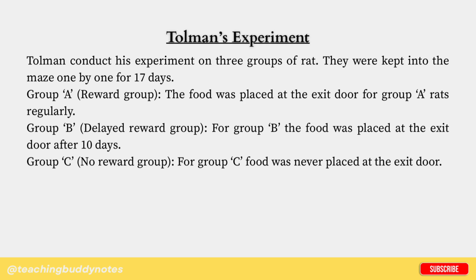Tolman's experiment. Tolman conducted his experiment on 3 groups of rats. They were kept in the maze one by one for 17 days. Group A, reward group. The food was placed at the exit door for Group A rats regularly. Group B, delayed reward group. For Group B, the food was placed at the exit door after 10 days. Group C, no reward group. For Group C, food was never placed at the exit door.